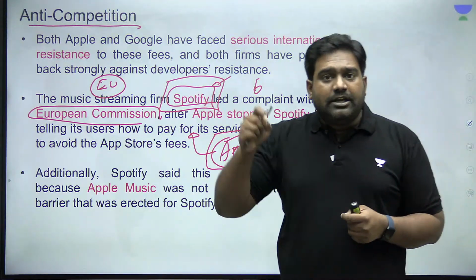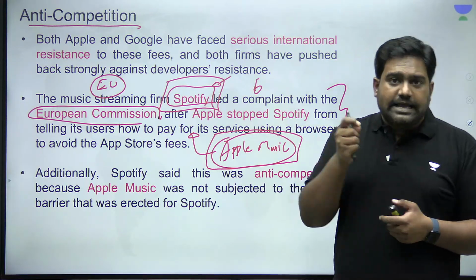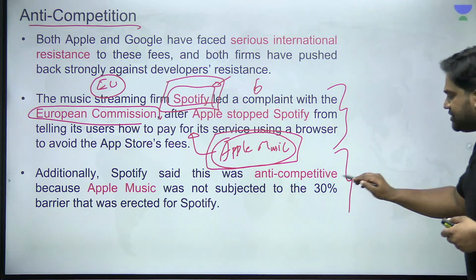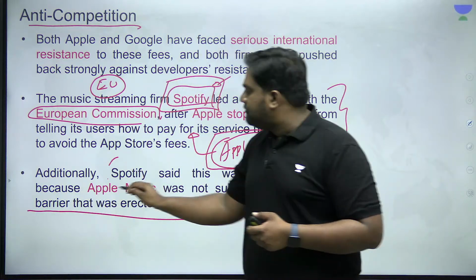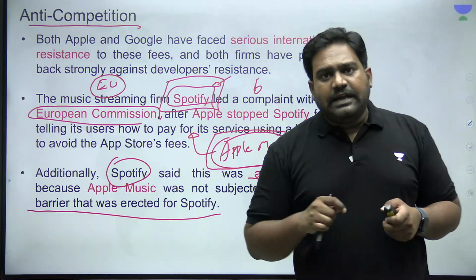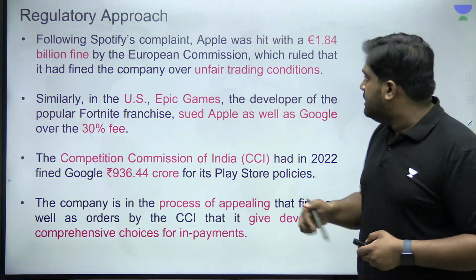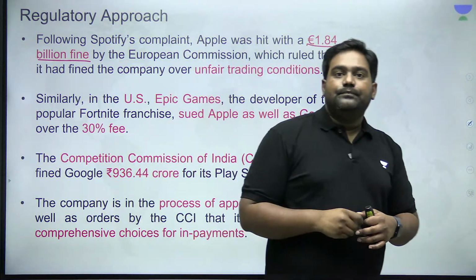So this is where it approached the European Commission and filed antitrust, anti-competition charges against Apple. And this was a landmark case. In this case, the European Commission upheld the claims of Spotify. It declared that Apple's policies were anti-competitive and it levied a massive fine of 1.84 billion euros on Apple.